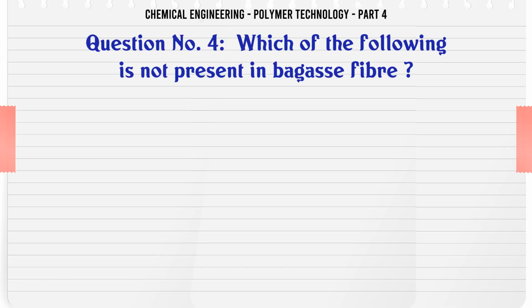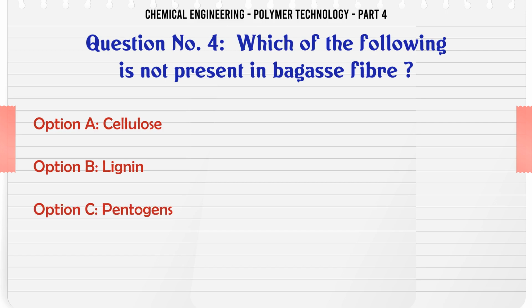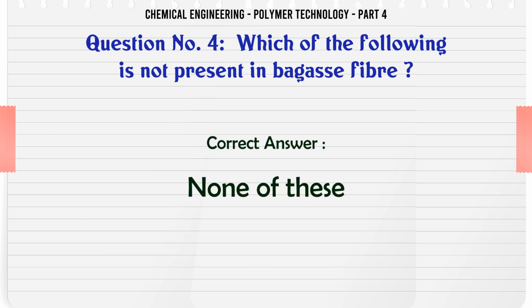Which of the following is not present in bagasse fiber? A. Cellulose, B. Lignin, C. Pentosans, D. None of these. The correct answer is none of these.